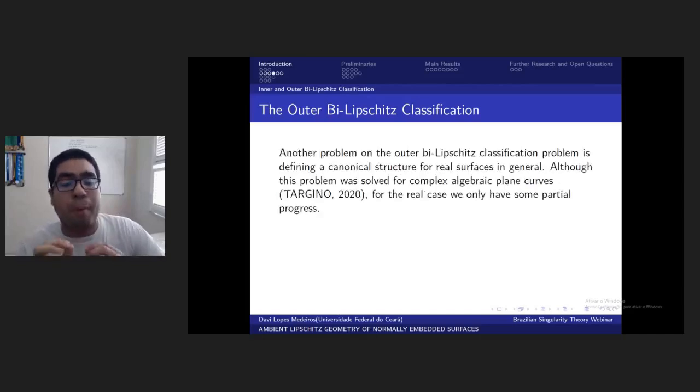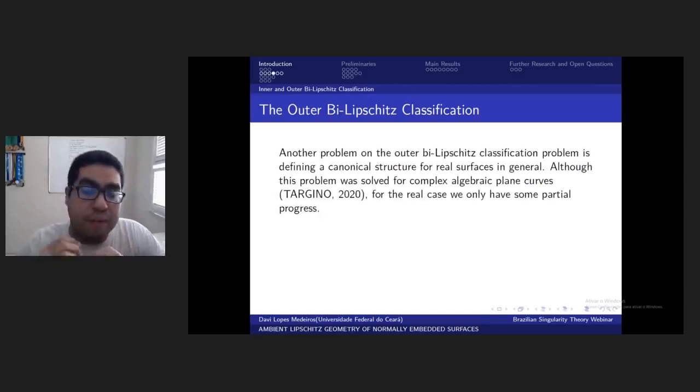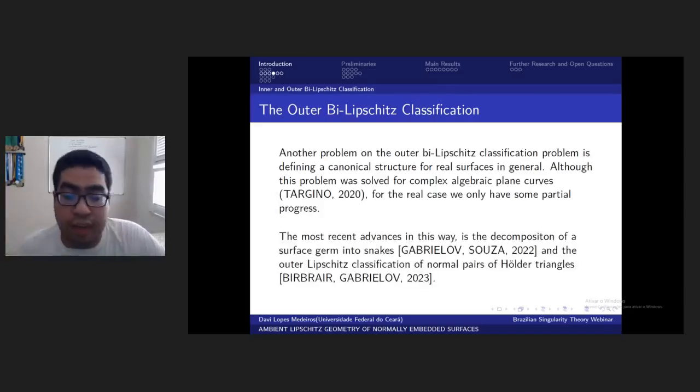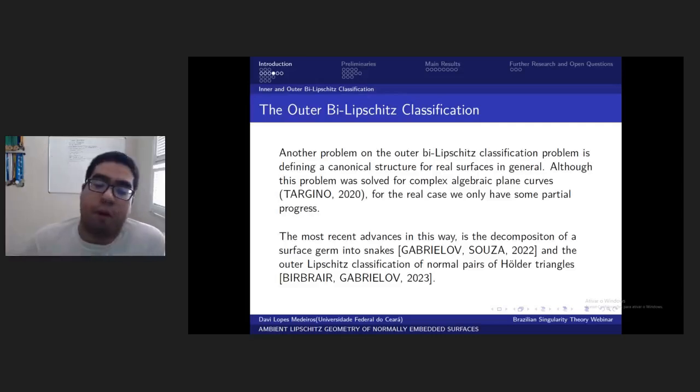Okay, but another problem in the outer bilipschitz classification is finding the canonical structure for real surfaces in general. Although this problem was solved for complex algebraic plane curves in the work of Targino in 2020, for the real case, we only have some partial progress, okay? The most recent advance in this way is the decomposition of a surface germ into twin snakes, the work of Gabrielov and Souza in 2022. And the most recent one is the outer Lipschitz classification of normal pairs of Holder triangles, a very wide work of Bill-Brahe and Gabrielov in 2022.